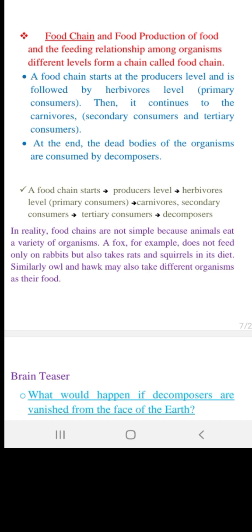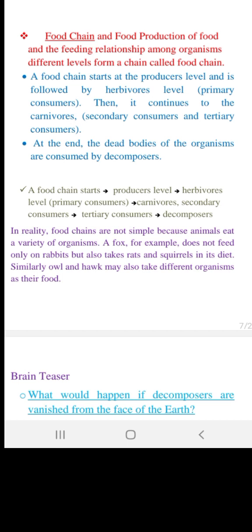So a fox, for example, does not feed only on rabbits, but also takes squirrels in its diet. Similarly, owl and hawk, they may also take different organisms as their food. So the relationship between different organisms can be expressed more accurately as a food web. So you should be clear when it comes to the food chain.